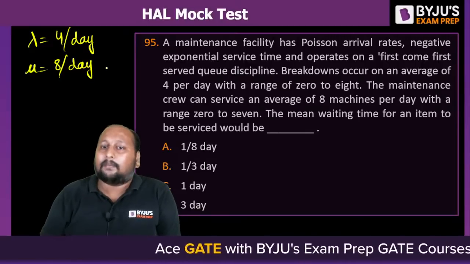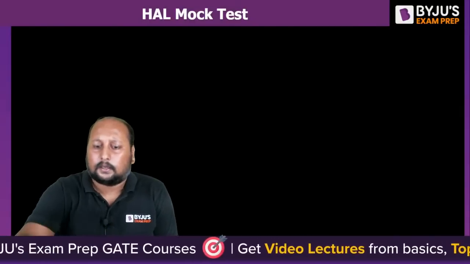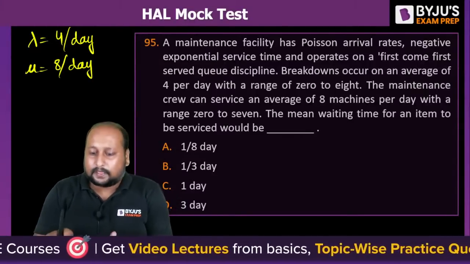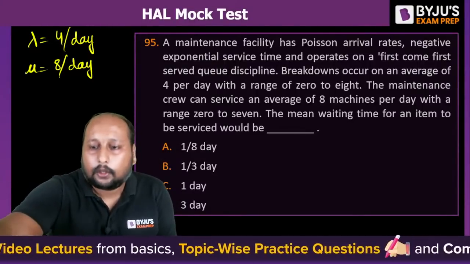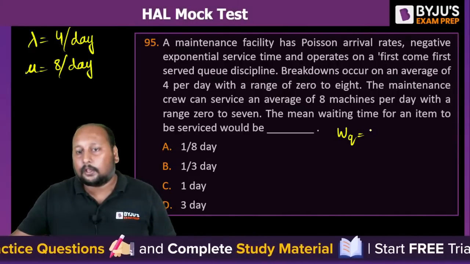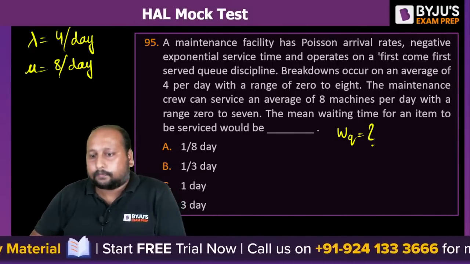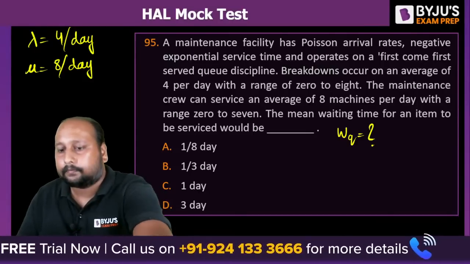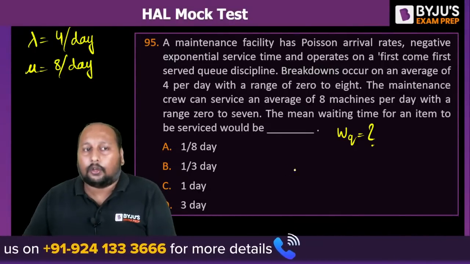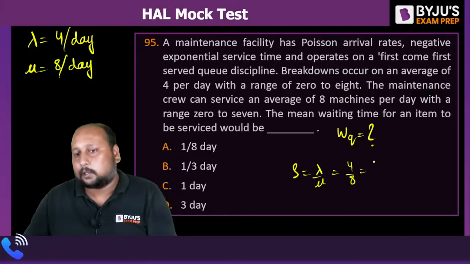Now they're saying, what's the mean waiting time for an item to be served? So that means they're asking the waiting time in the queue, right? Waiting time of the queue. So to calculate waiting time of the queue, you can use Little's law, right? You can apply Little's law. Very good. So rho is equal to lambda by mu, that is 4 by 8, that is 1 by 2.